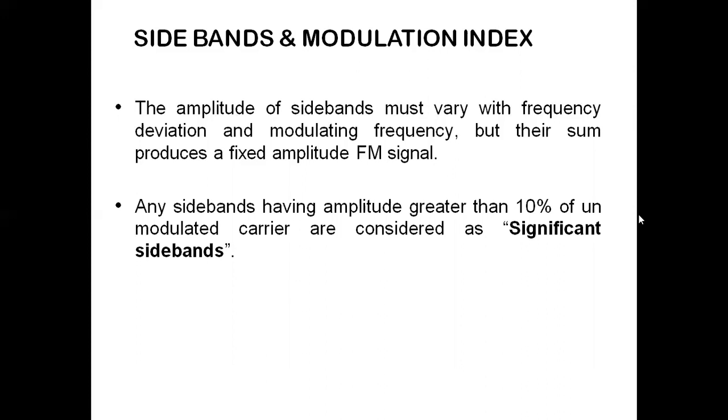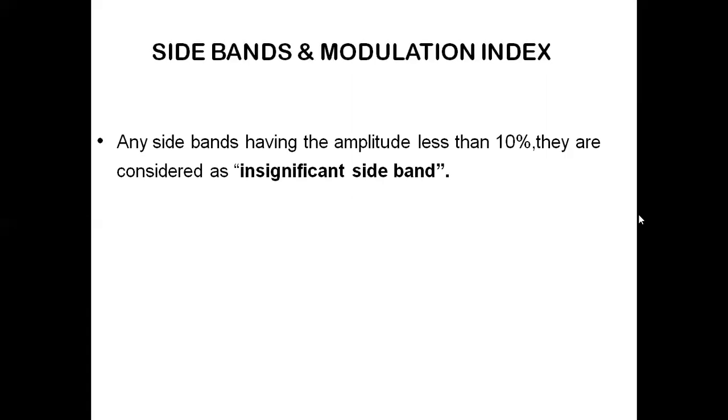Any sidebands having amplitude greater than 10% of the unmodulated carrier are considered as significant sidebands. So we make use of significant sidebands for the calculation of bandwidth of the FM wave. Any sidebands having amplitude less than 10% are considered as insignificant sidebands.